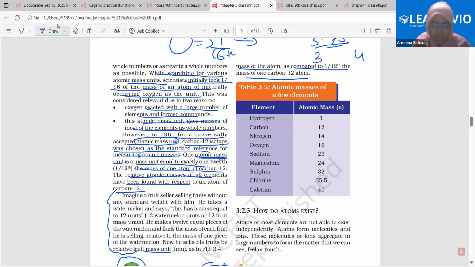Excellent. Basically, when we took this one part of the 12 parts of the carbon-12 atom, the mass of this one part is equal to the mass of the hydrogen atom. Simple, right? Because this is what we're taking as the unit. Clear? Ali, is that clear? Yes, ma'am.